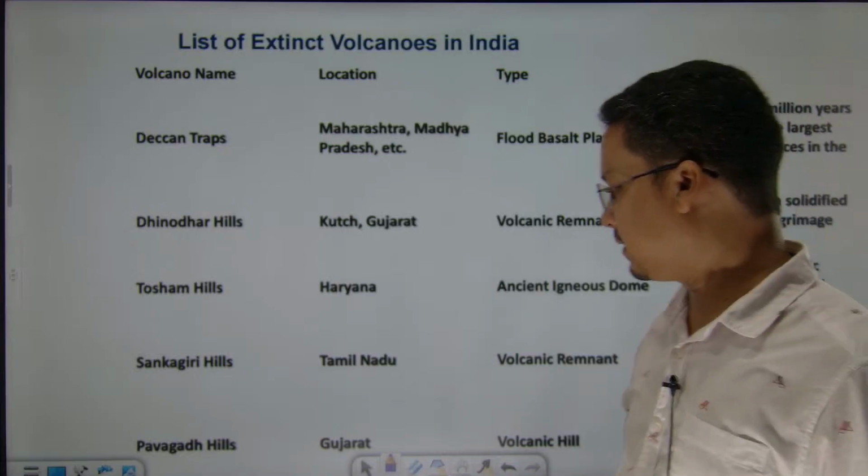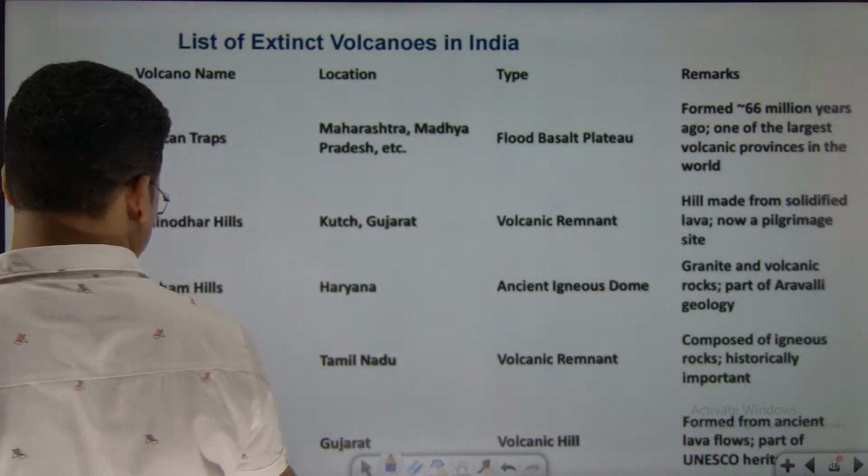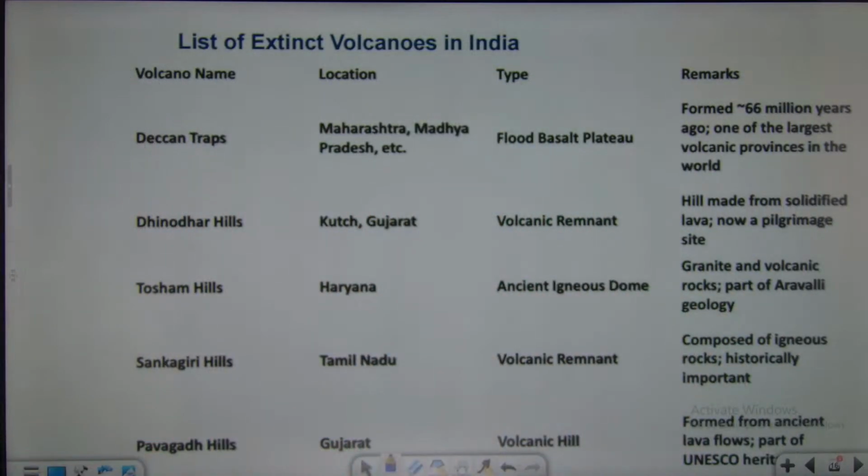List of extinct volcanoes: Deccan Trap, Dhinodhar, then Tosham Hill in हरियाणा. गुजरात कच्छ पे है. Then Pavagad in Gujarat, these are the extinct ones. Then Sankagiri in Tamil Nadu, these are the extinct volcanoes.